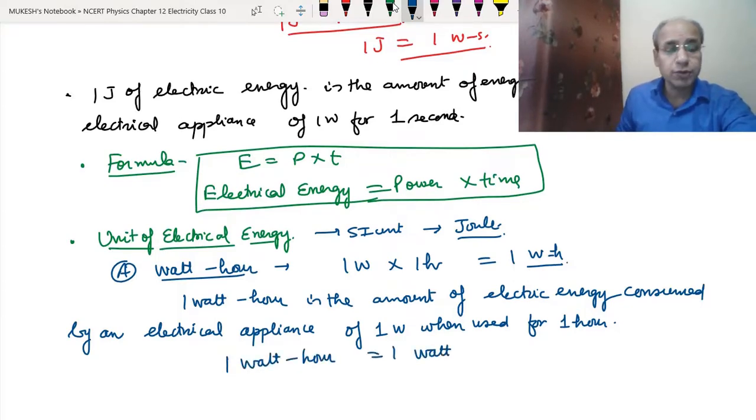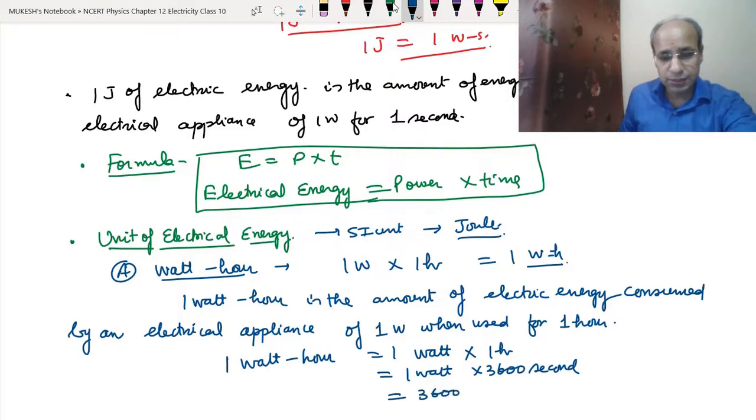This is the SI unit of power, and 1 hour means 3600 seconds. So we can write 1 watt into 3600 seconds, which becomes 3600 watt second. Initially we had written that 1 joule equals 1 watt second. So that means 1 watt hour equals 3600 joule. That we can write as the answer to this question.